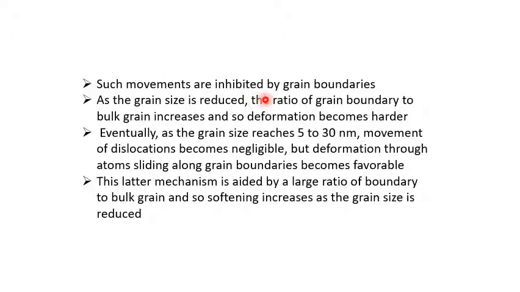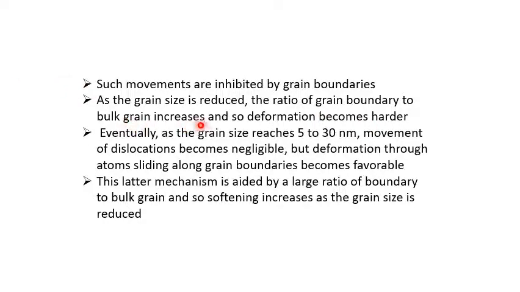Such movements are inhibited by grain boundaries. The movement of dislocations is inhibited by the boundaries of the particles. Boundaries of the particle resist the plastic deformation. As the grain size is reduced, the ratio of grain boundary to bulk grain increases, and so deformation becomes harder.